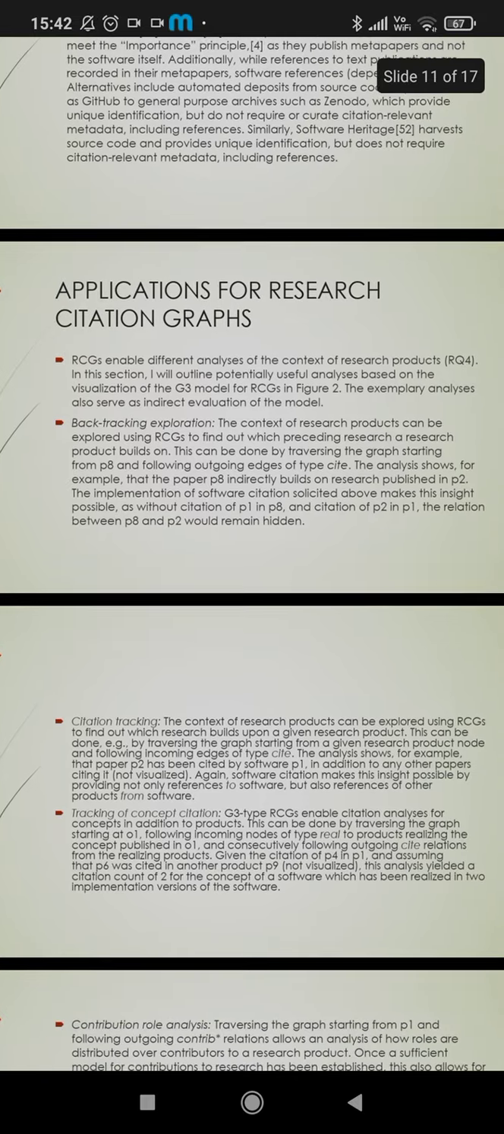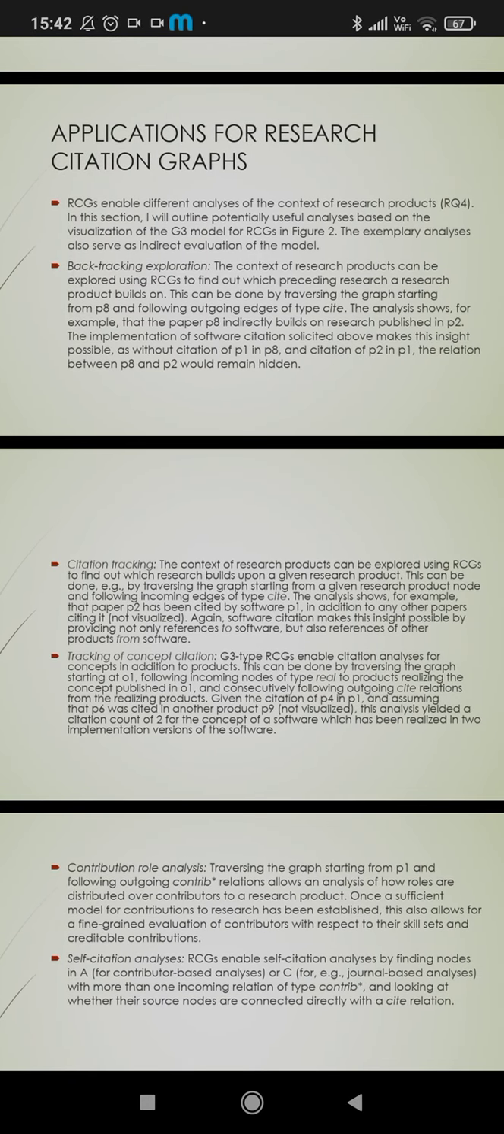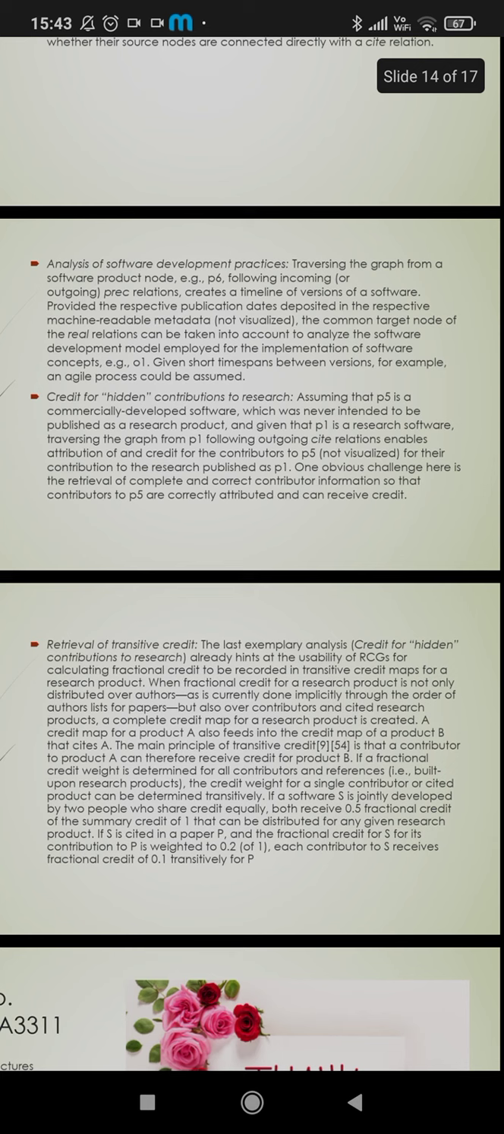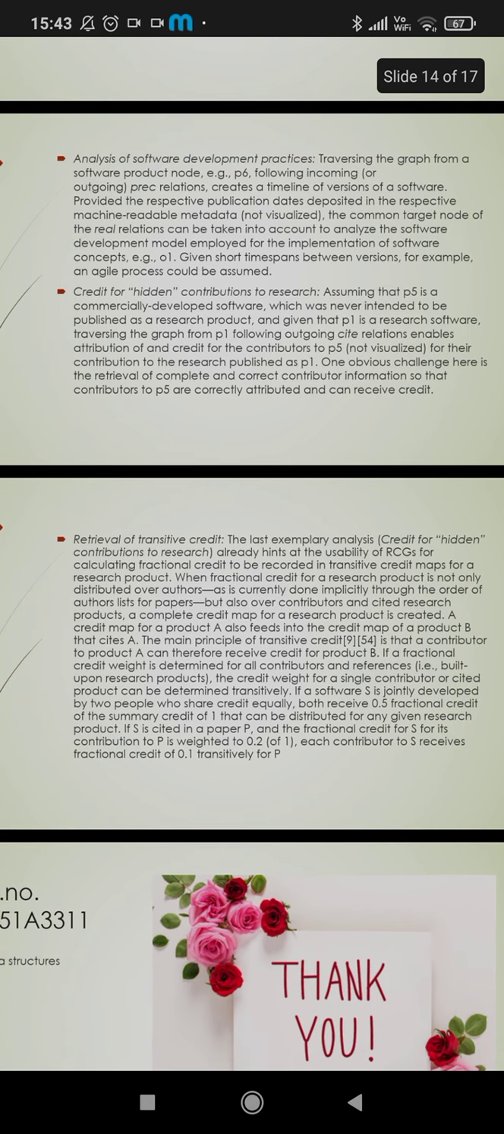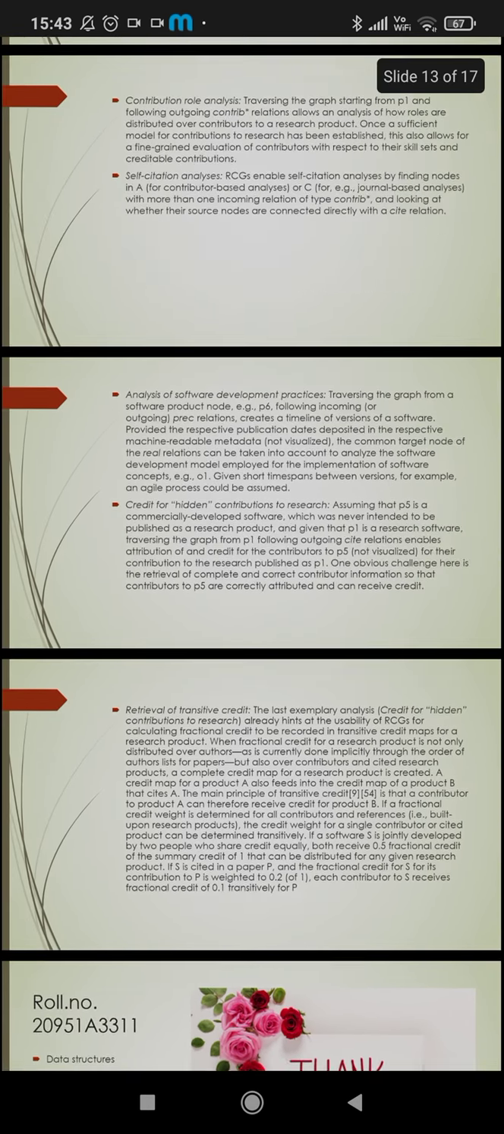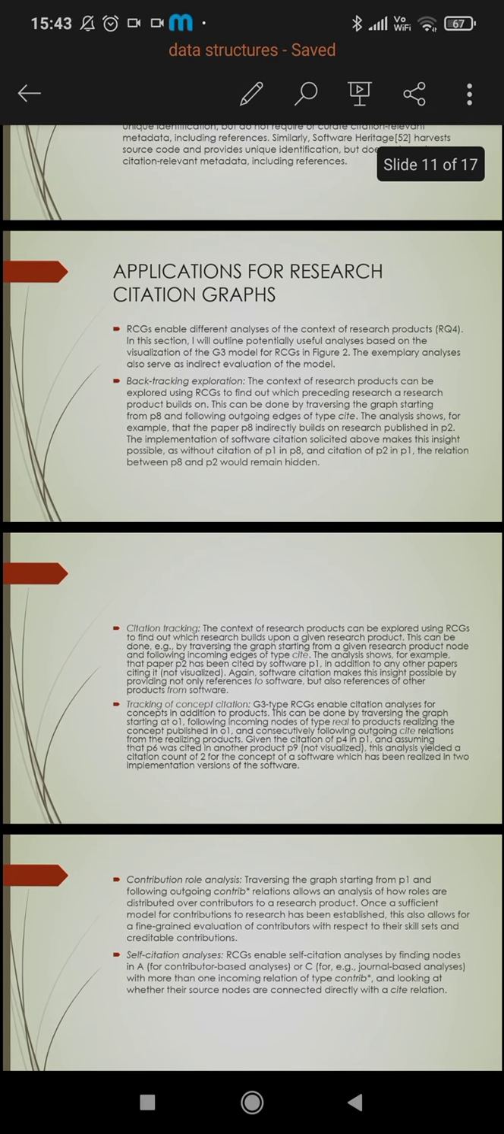Applications of research citation graphs. RCGs enable different analyses of the context of research products. Backtracking exploration, citation tracking, tracking of concept citation, contributor role analysis, self-citation analysis, software development practice, credit of hidden contribution to research, retrieval of transitive credit, etc. are the functions or the applications of research citation graphs.